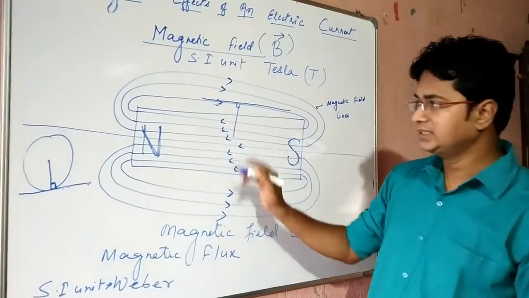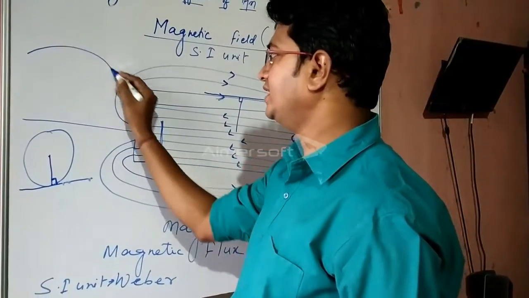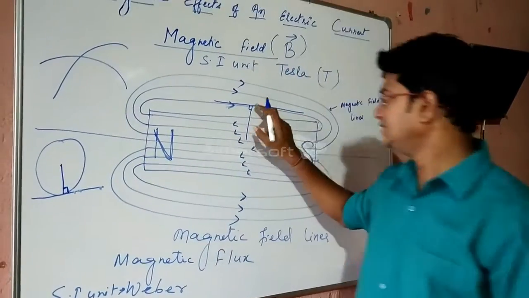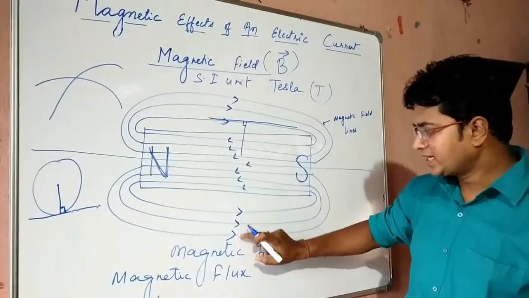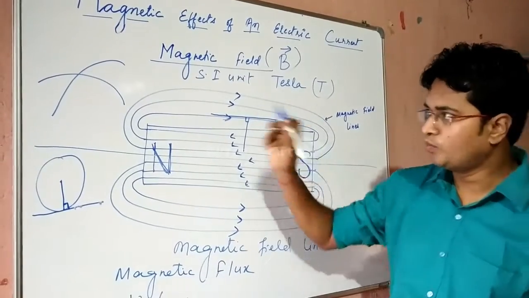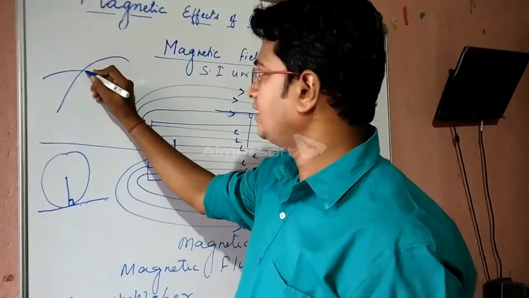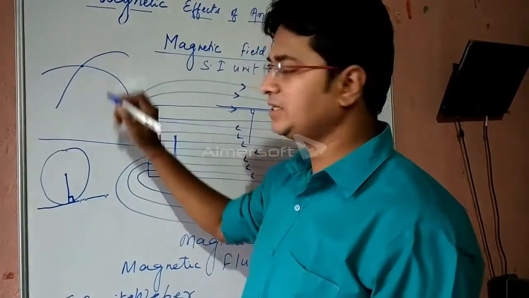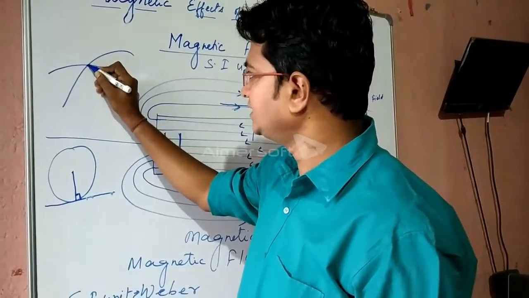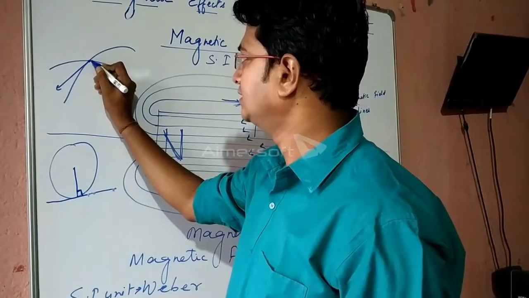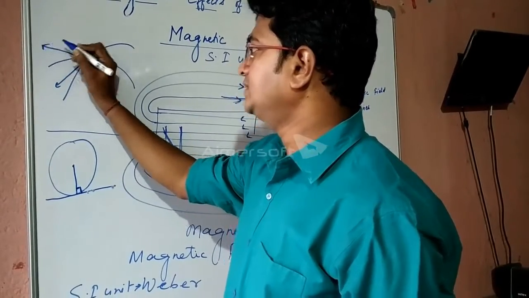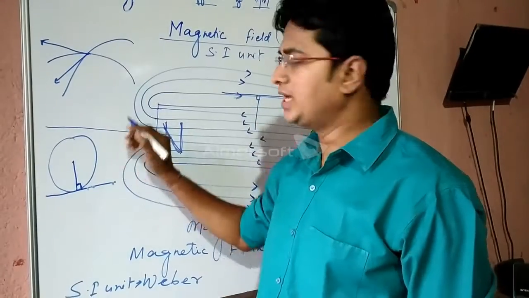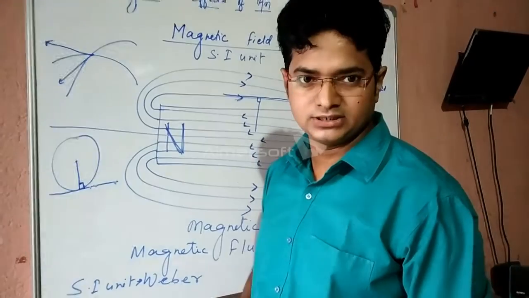Third property is, two magnetic lines can never intersect each other. You can see in the diagram that no two magnetic lines are intersecting. Now why are they not intersecting? See, if they intersect, this is the point of intersection. At this point, if we draw tangents, two tangents can be drawn, and they give two different directions.